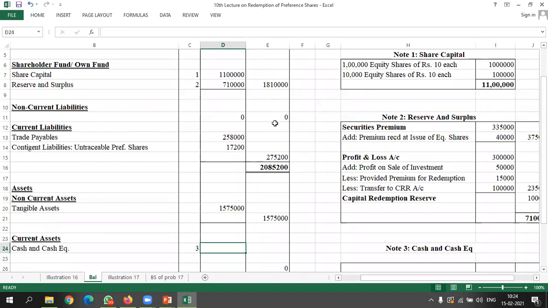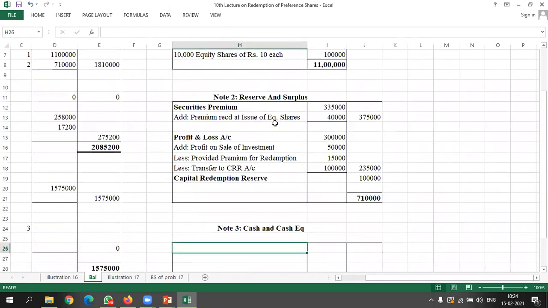Now we have cash and cash equivalent under current asset. So write down here opening bank balance. How much we have? Look here, 2,18,000. Now we will add what we have received during the process. We have sold investment, so I will write sold investment.